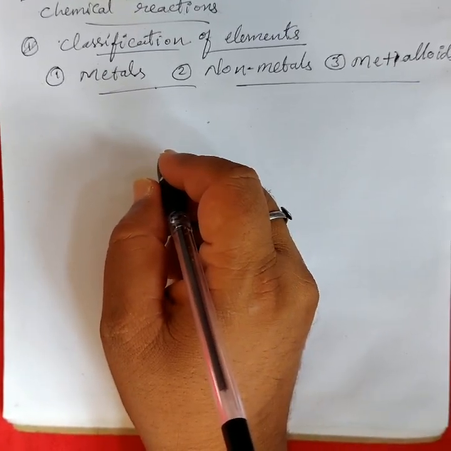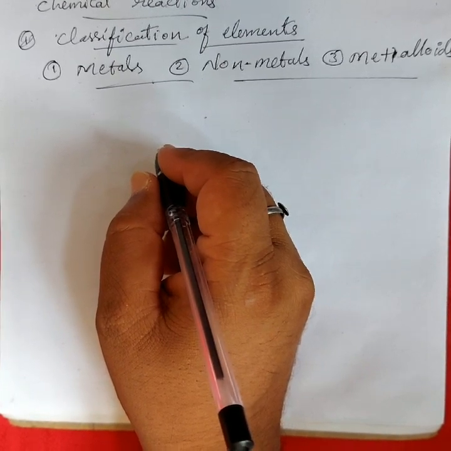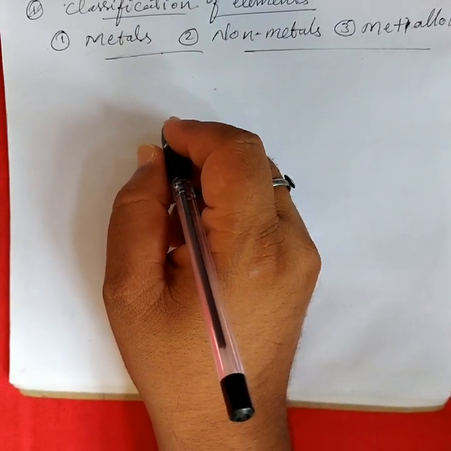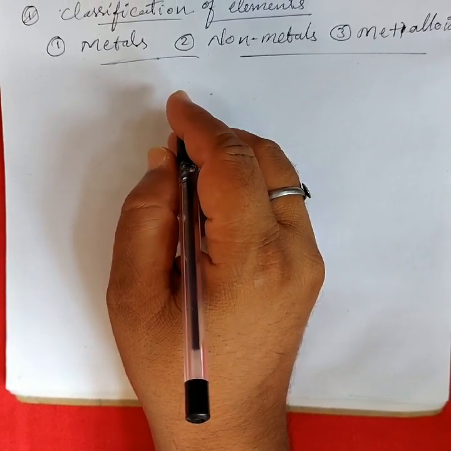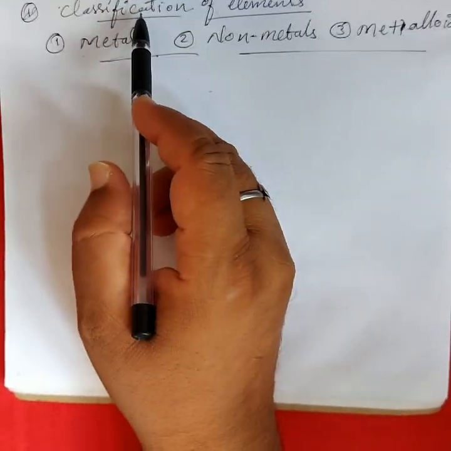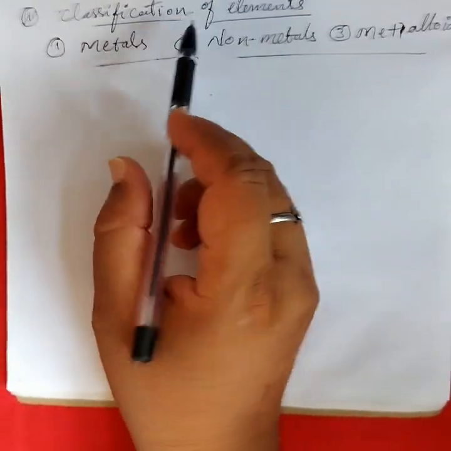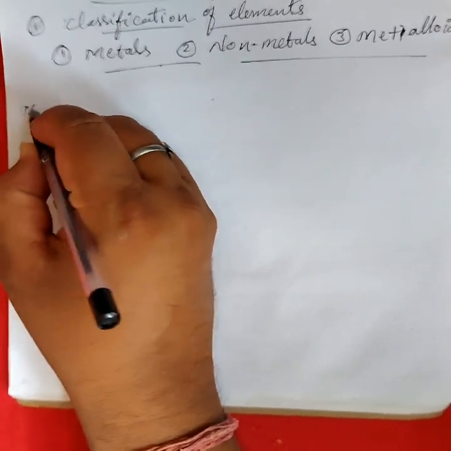Yesterday we discussed physical and chemical changes and their examples, and today we will discuss the properties of metals, non-metals and metalloids. Yesterday we also learned what an element is and the classification of elements. In the classification of elements, we discussed metals.